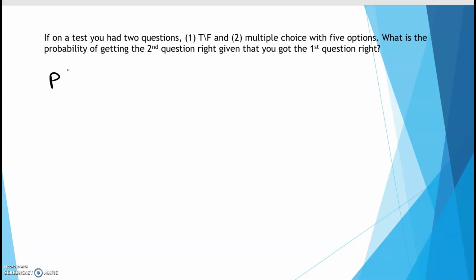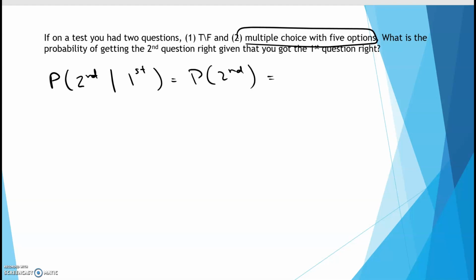So this is saying, what's the probability of getting the second question, given that you've got the first question? And we just said that one doesn't affect the other. So really, we're just looking for the probability of getting the second question right, which is a multiple choice with 5 options. Okay, so out of 5 options, how many are correct? Well, just 1, and that's it.